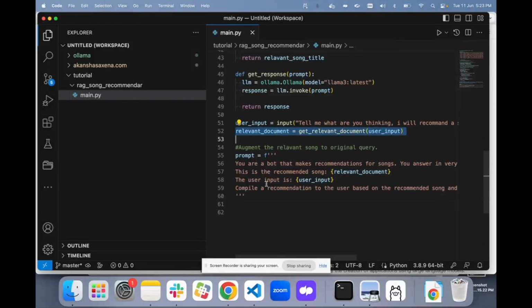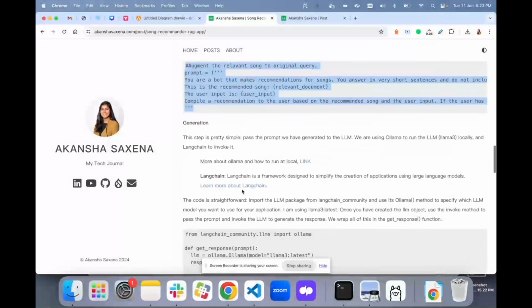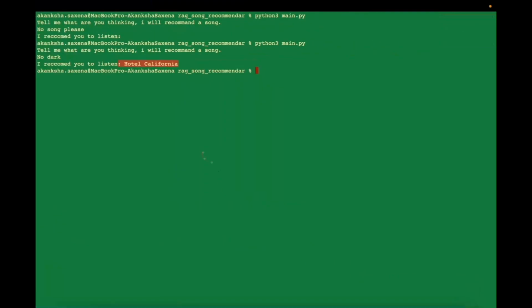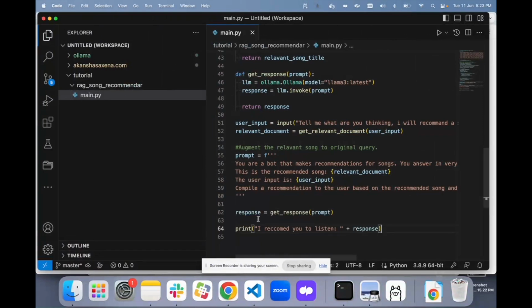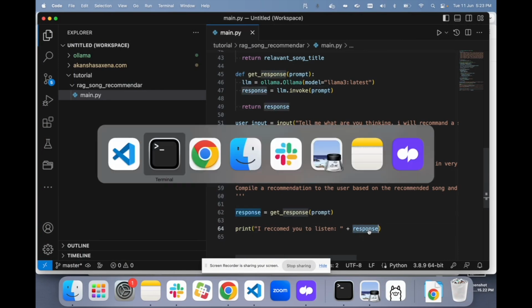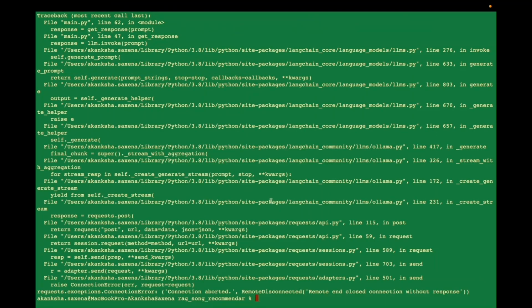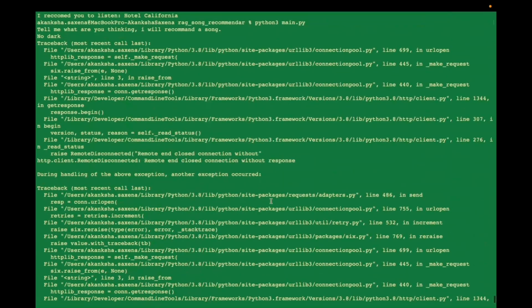So this is going to be our prompt, and we are going to pass this newly augmented prompt to our get_response function and print the response. Let's run this and perform the same test. I am saying no dark, and it is throwing me an error.